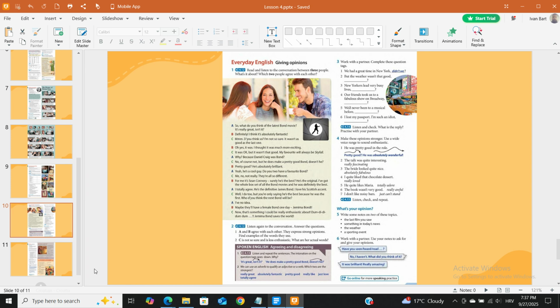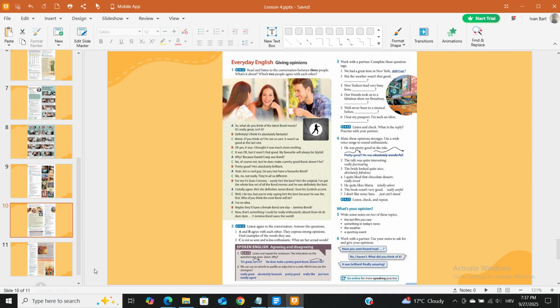4. Make these opinions stronger. Use a wide voice range to sound enthusiastic. 1. He was pretty good in the role. Pretty good? He was absolutely wonderful. 2. The talk was quite interesting. Really fascinating. 3. The bride looked quite nice. Absolutely fabulous. 4. I quite liked that chocolate dessert. Really loved. 5. He quite likes Maria. Totally adore. 6. The book wasn't very good. Really awful. 7. I don't like noisy bars. Just can't stand. 4.15 Listen, check, and repeat.